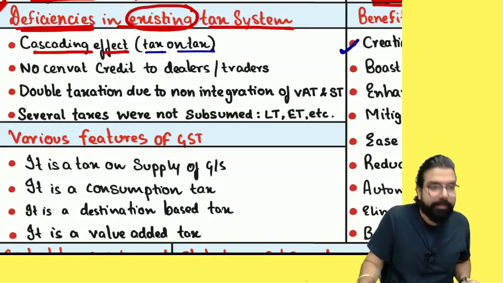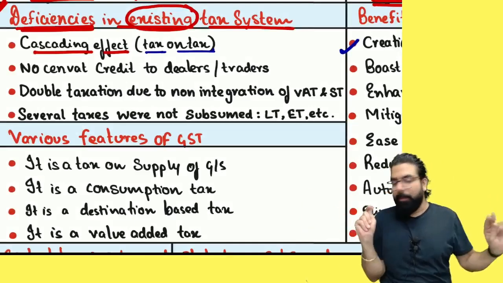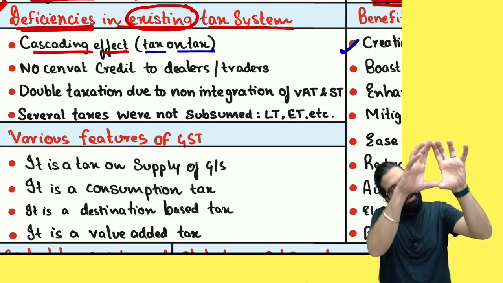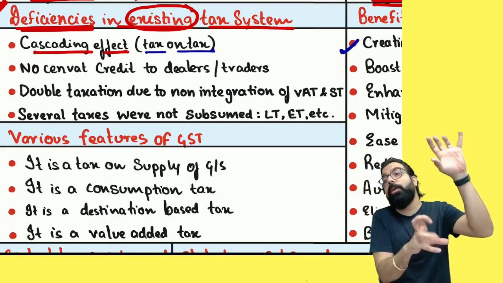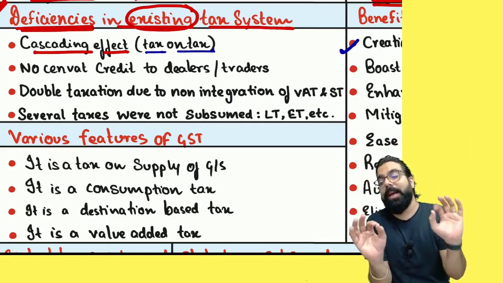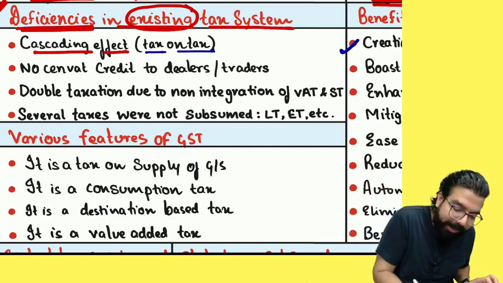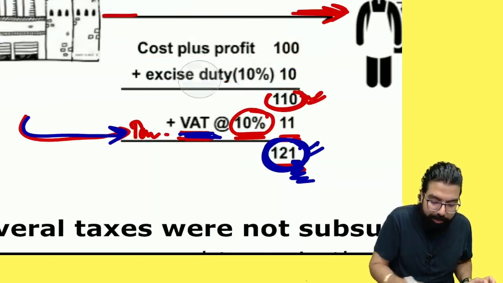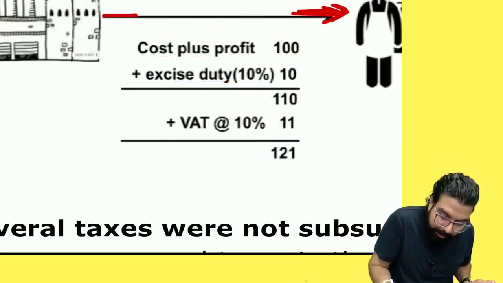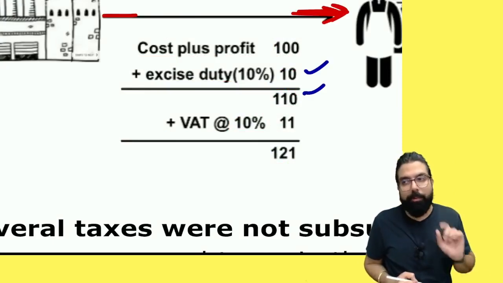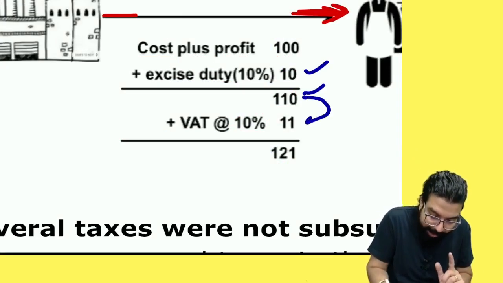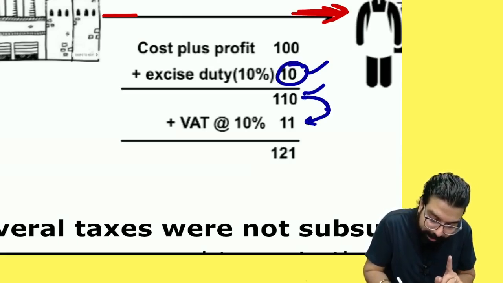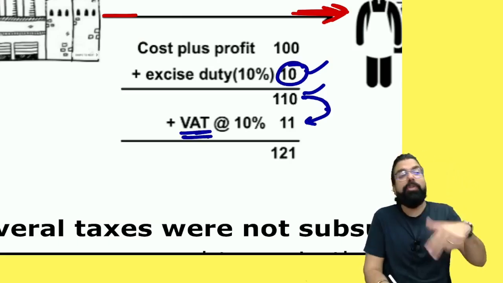Tax on tax. See, when you buy something, if on one tax, another tax is charged, we call it what, everyone? Cascading effect. Cascading effect means what? On one tax, another tax. Can you see this, everyone, and tell me if you are clear with this point? In 110, 10% excise duty was there, which was a tax. On this, we charge VAT, which is tax on tax. On 10 rupees, did we charge another tax also? So this is called tax on tax.